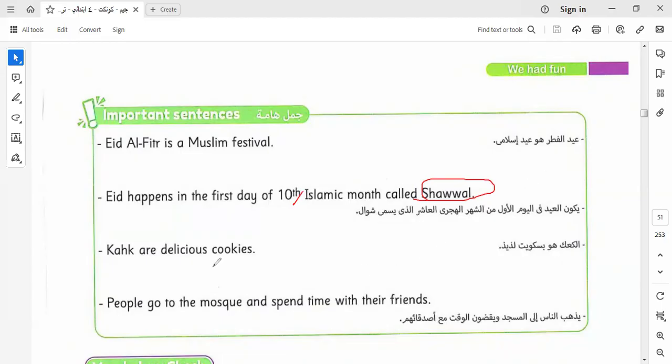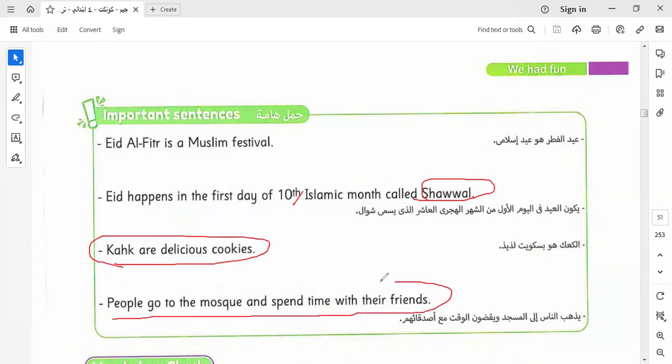The 10th month is Shawwal. Kahk are delicious cookies. People go to the mosque and spend time with their friends and relatives also.